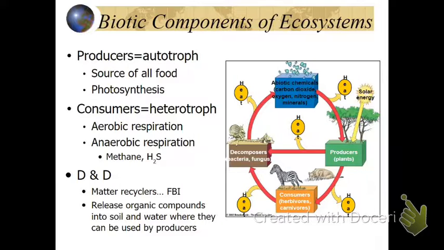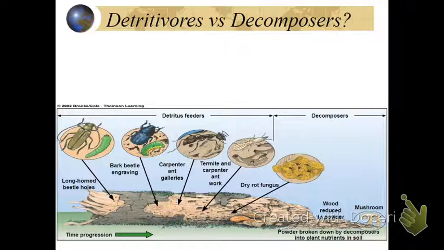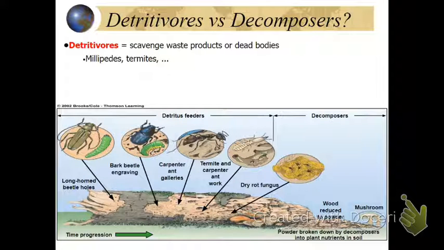But what is the FBI? So detritivores versus decomposers are parts of the FBI. Detritivores are those that scavenge waste or dead bodies and break them down so that those materials, those inorganic compounds, can go back down into the soil as plant nutrients.